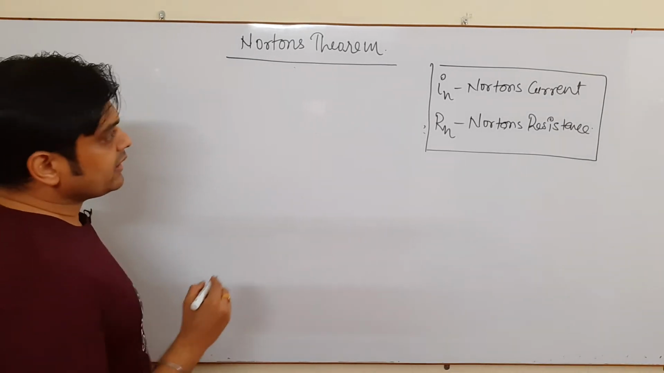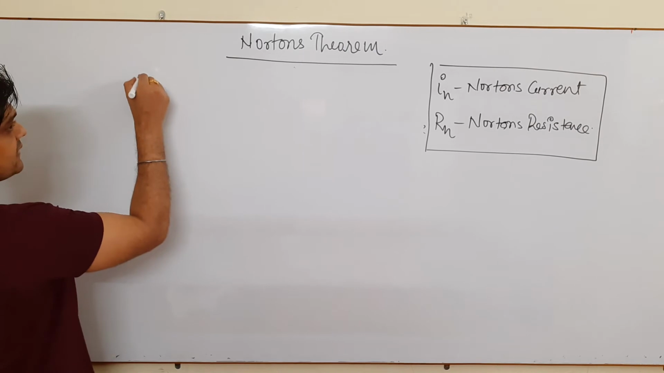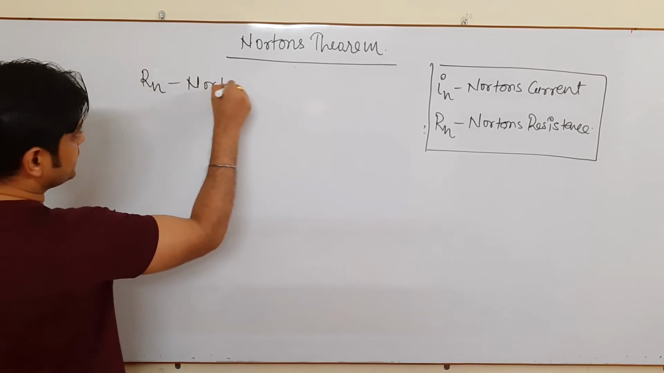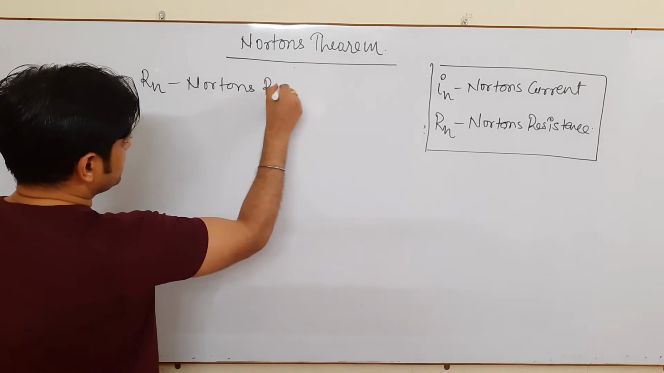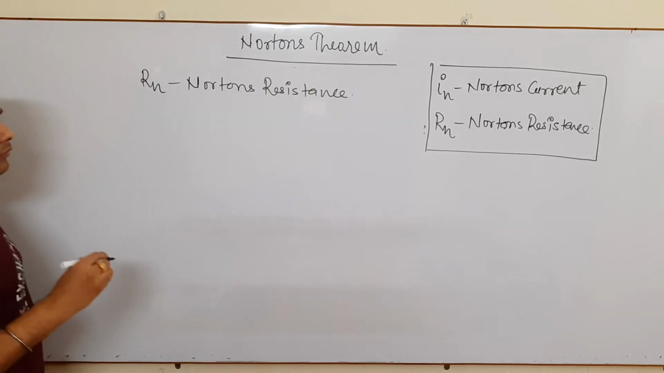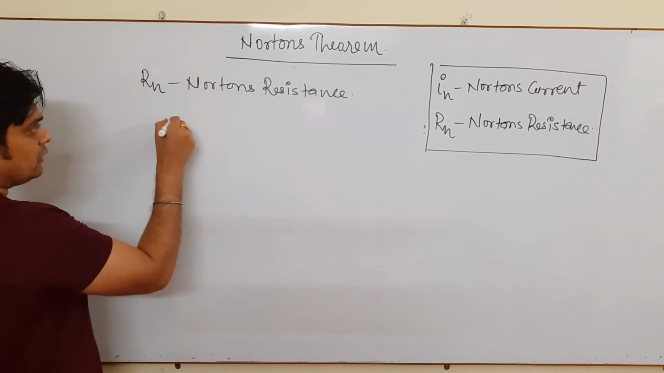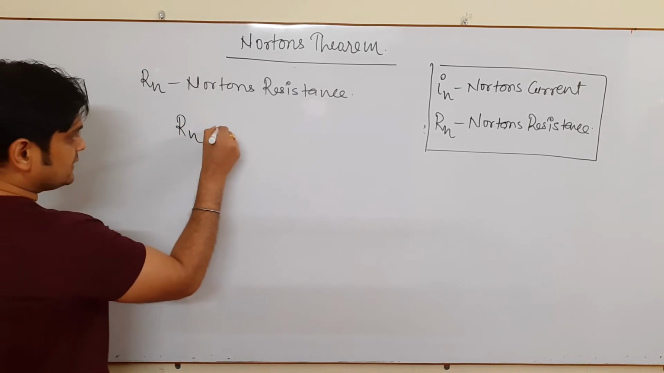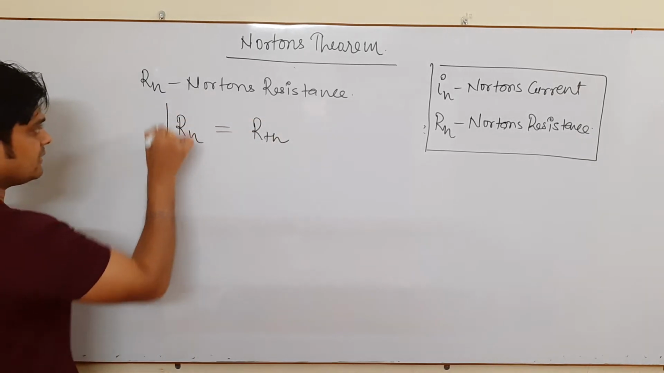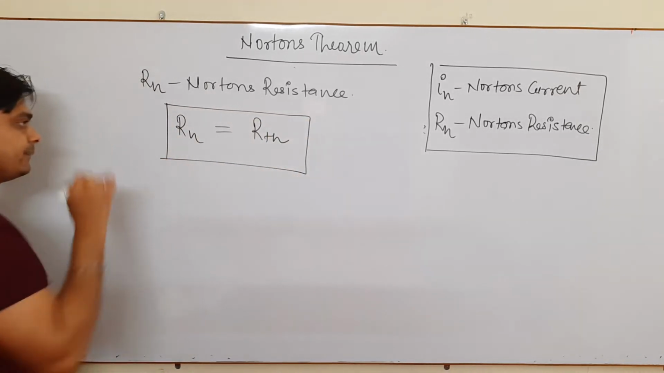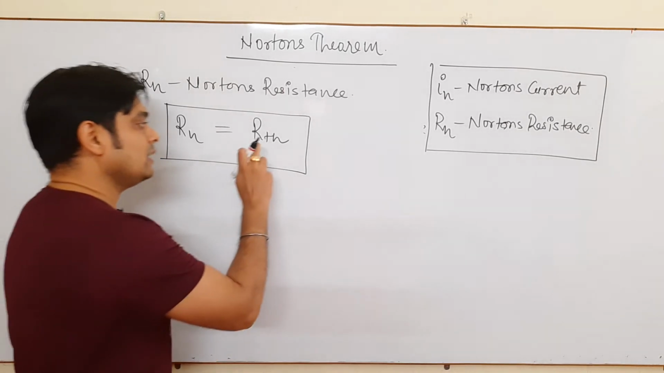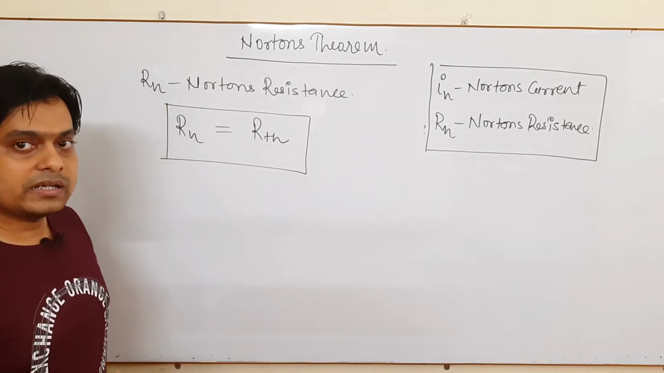As I told you earlier about the Thevenin's resistance, similarly we will talk about RN, that is Norton's resistance. This Norton resistance RN is same as Thevenin's resistance RTH. Very important thing, just keep in mind. This Norton resistance RN is same as this Thevenin's resistance RTH.